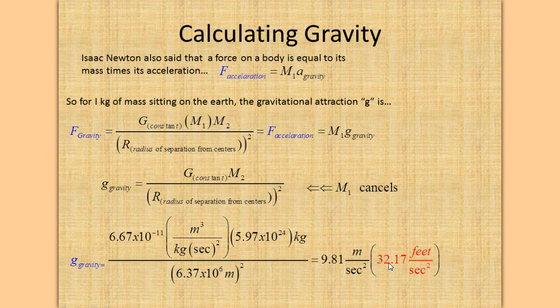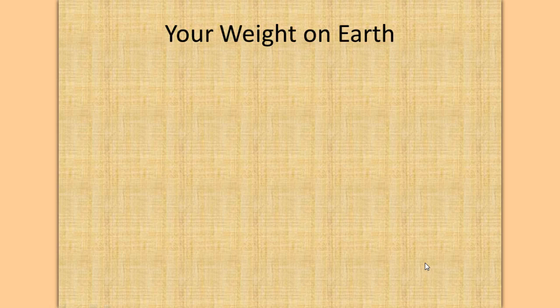Okay, but in the units we use in the United States, English units, feet per second squared, if you change the units on that, it comes out to 32.17 feet per second squared. Your weight on Earth.